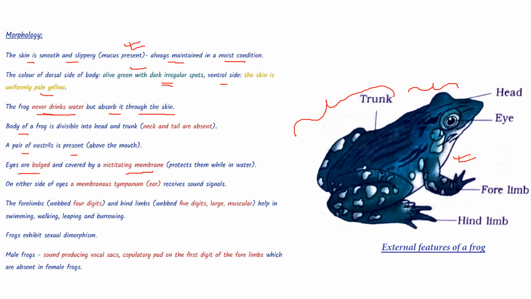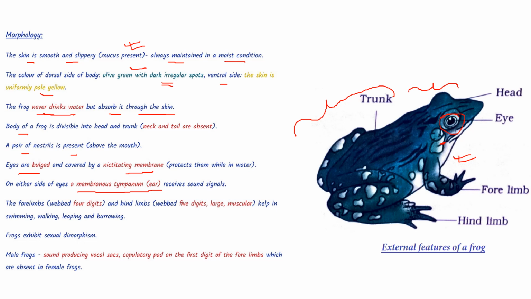This is very important. These are the bulged eyes. See, this one is the bulged eye. On either side of the eyes, a membranous tympanum ear is present.